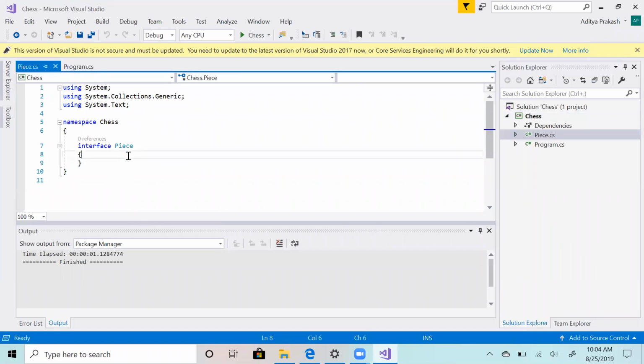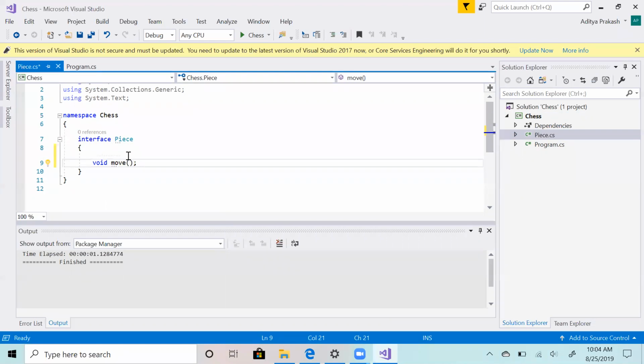Now this is my interface piece. Now, can somebody tell me, functionality-wise a piece, all it does is move. What other things will a piece have? Have position, right? So how do we define position in chess? Chess is nothing but a 2D matrix. So using two variables, you can define what is position.